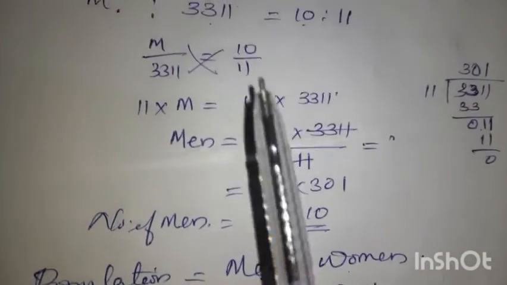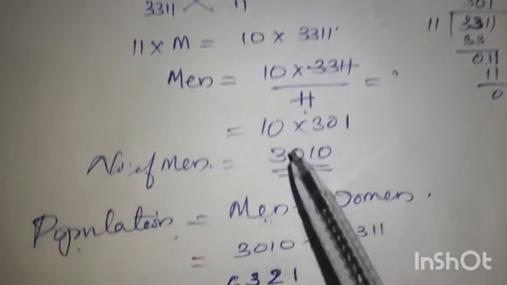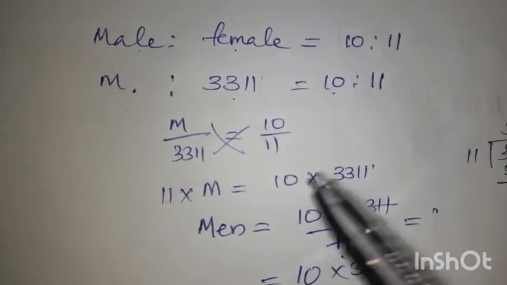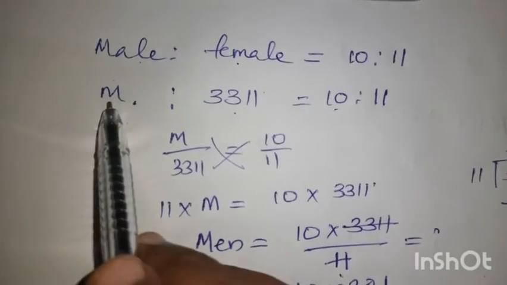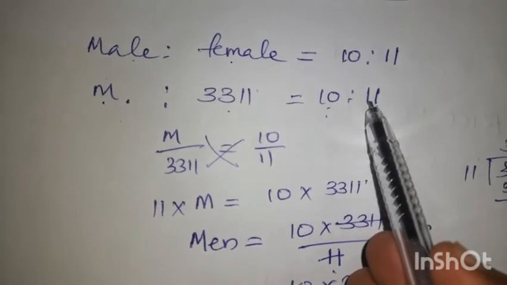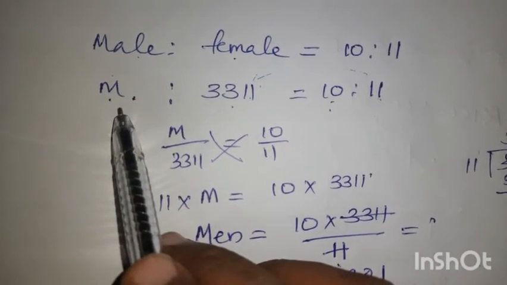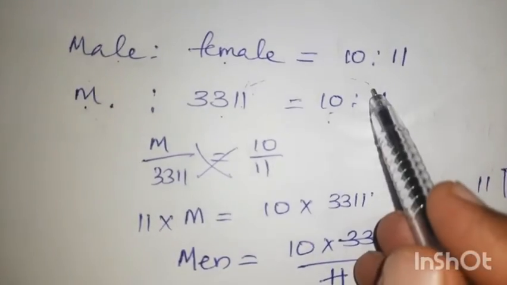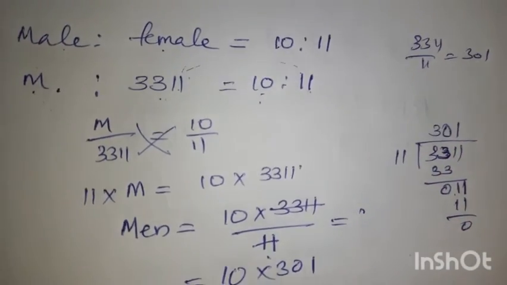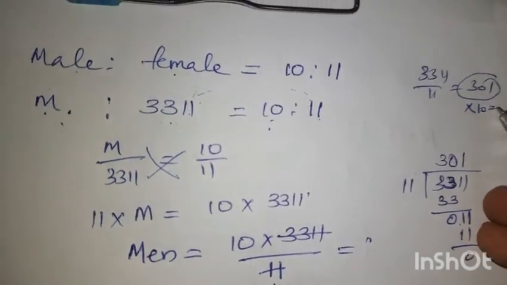The ratio of men and women is 10:11. Okay, from that you have to find out the number of men. So the number of men and number of women added, we will get the total population. Either you find out like this, or you can find out another way. The number of men is 10. Okay, the number of women is 11. So how many times of 11 is 3311? That you can find out. The same amount you can multiply it here, so you get the same answer. So that is 3311 by 11. We are getting 301. Okay, so the same 301 we have to multiply with the number of men. The number of men here is given as 10. So we are getting 3010.